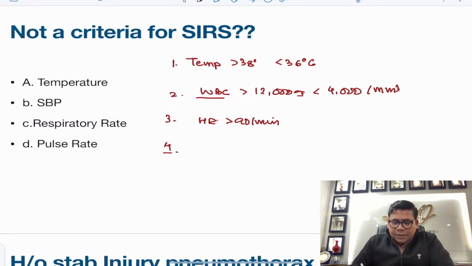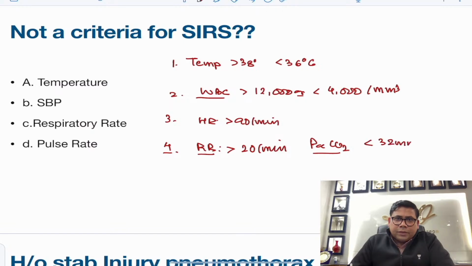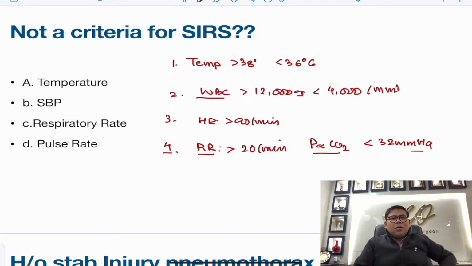The fourth is the respiratory rate, more than 20 per minute, or one very important thing, PaCO2 less than 32 mmHg. So students, here SBP, systolic blood pressure, is not a component.